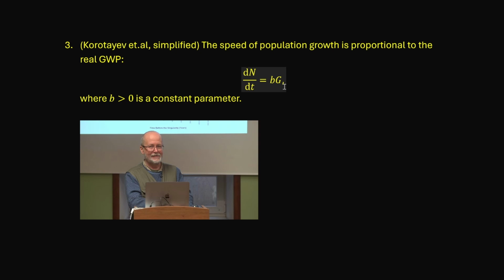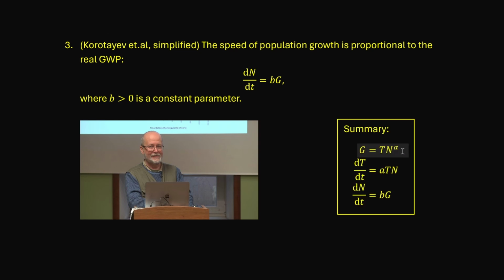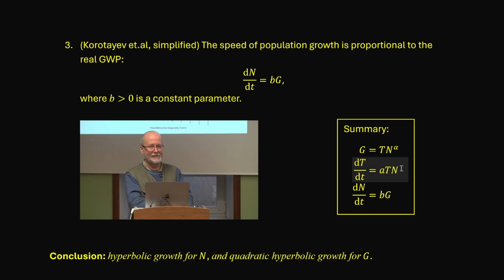In the language of differential equations, we have dn over dt equals b times g, where b is another positive constant. The idea of this assumption is due to the Russian anthropologist Andrei Korotayev and his colleagues. And here we have a summary of the three assumptions. We're going to show that under these assumptions, n undergoes hyperbolic growth and g undergoes quadratic hyperbolic growth. But before we do that, I'll briefly comment on these assumptions.